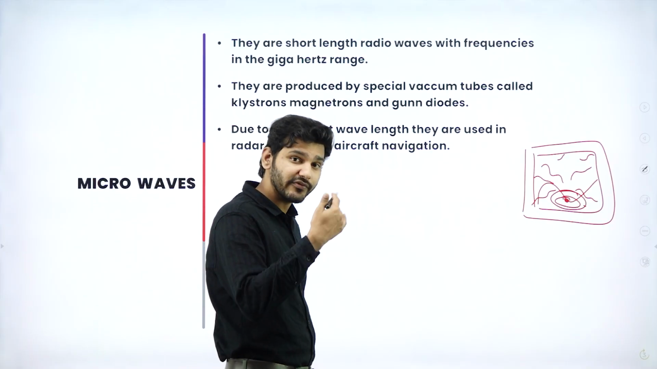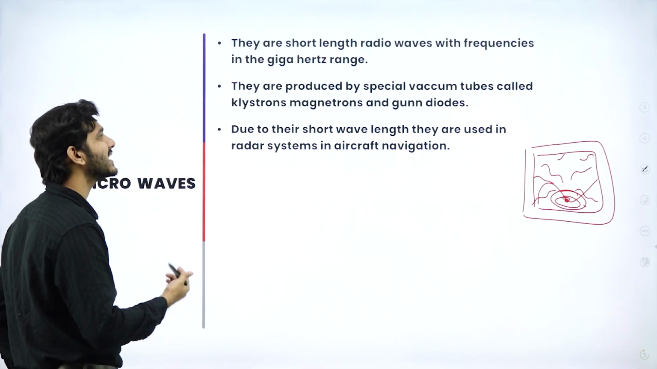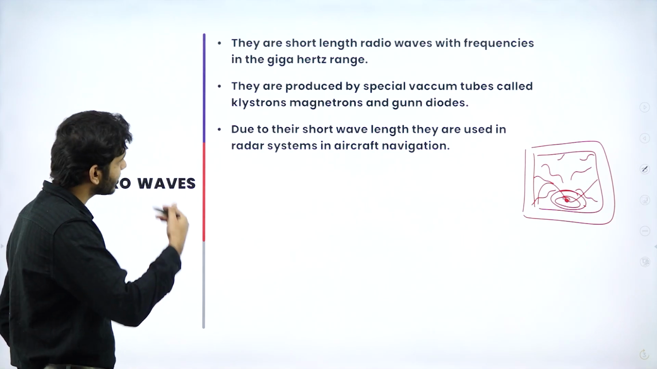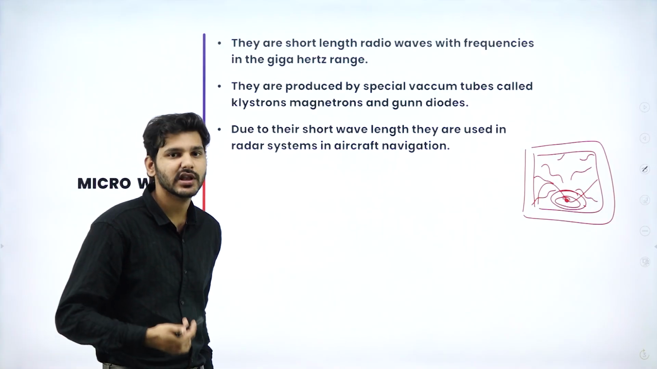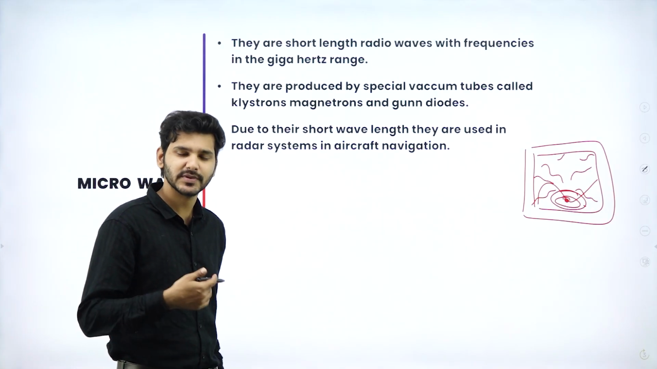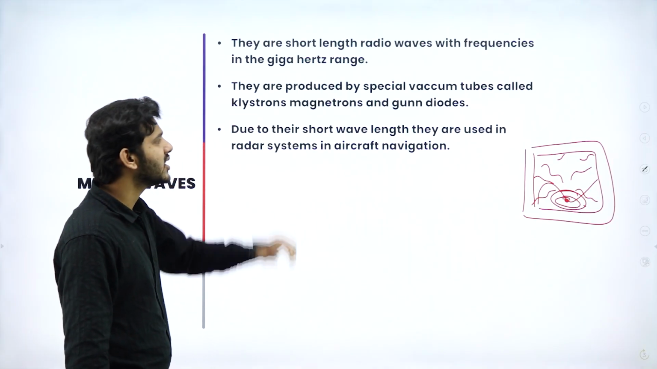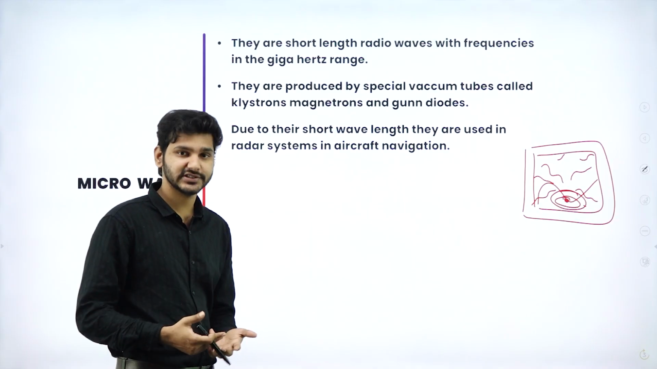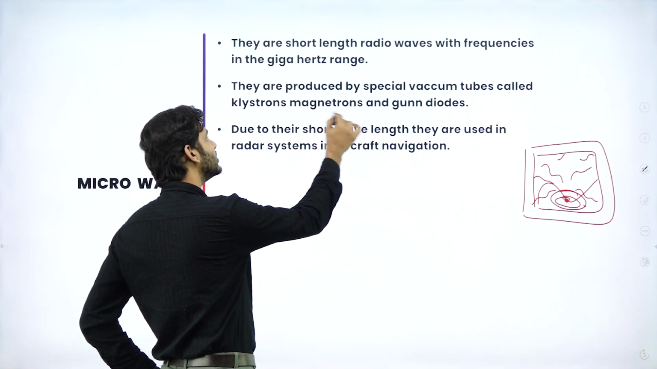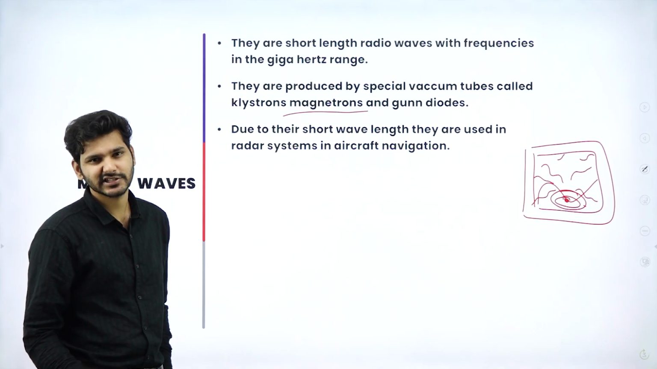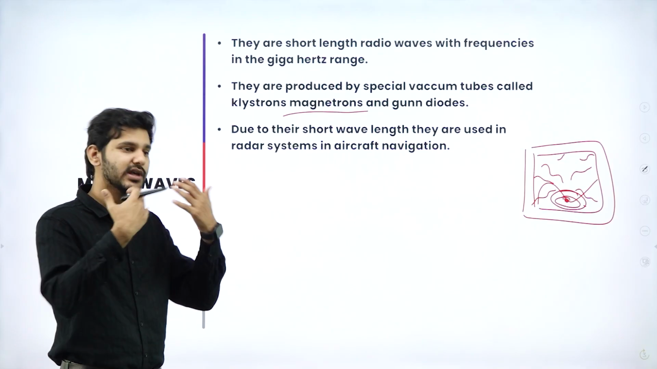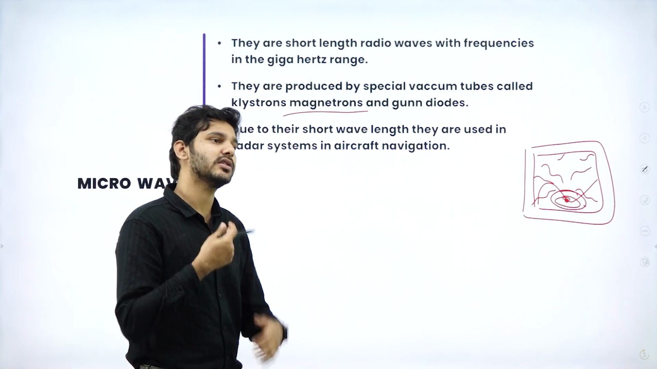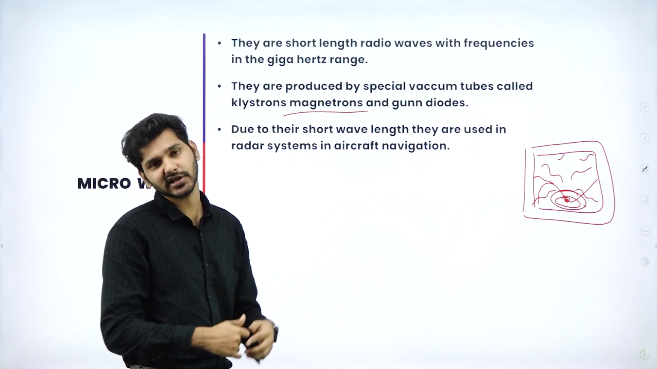So coming back to microwaves, we can say that they are short length radio waves with frequencies in the gigahertz range. They are produced by special vacuum tubes. Again, you don't have to understand what a klystron is, what magnetrons are, or what gun diodes are. Basically, these are equipments used to accelerate charged particles. We apply a strong enough magnetic field so that it oscillates, or accelerates the charged particle. Magnetron, cyclotron, there are certain devices which are used to accelerate charged particles.